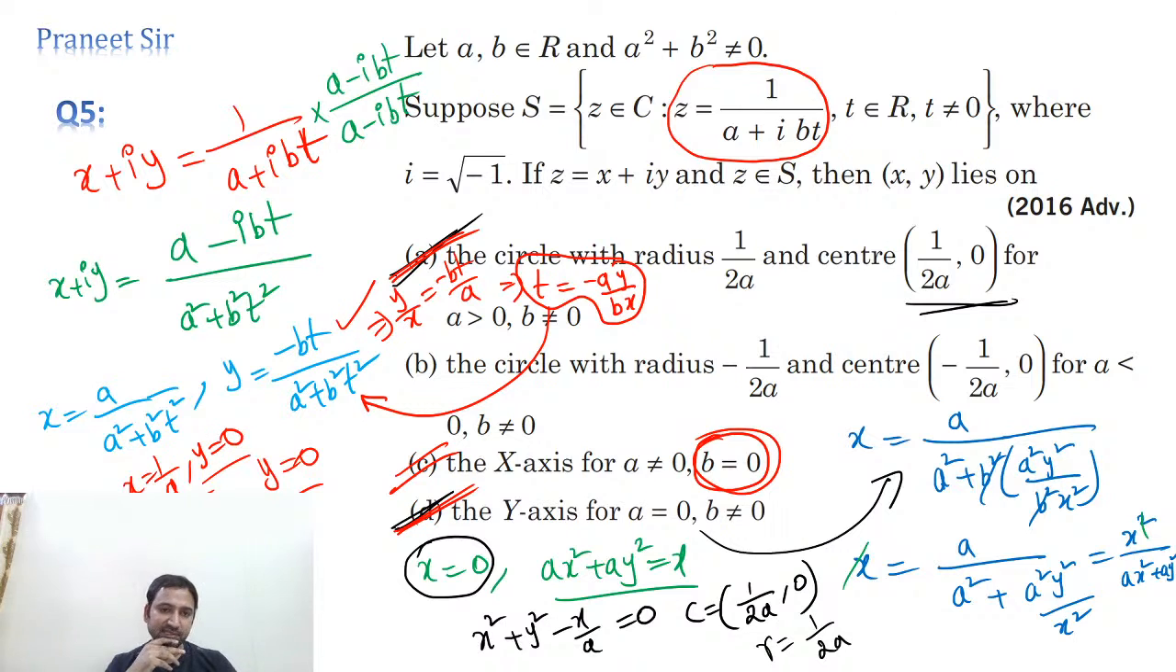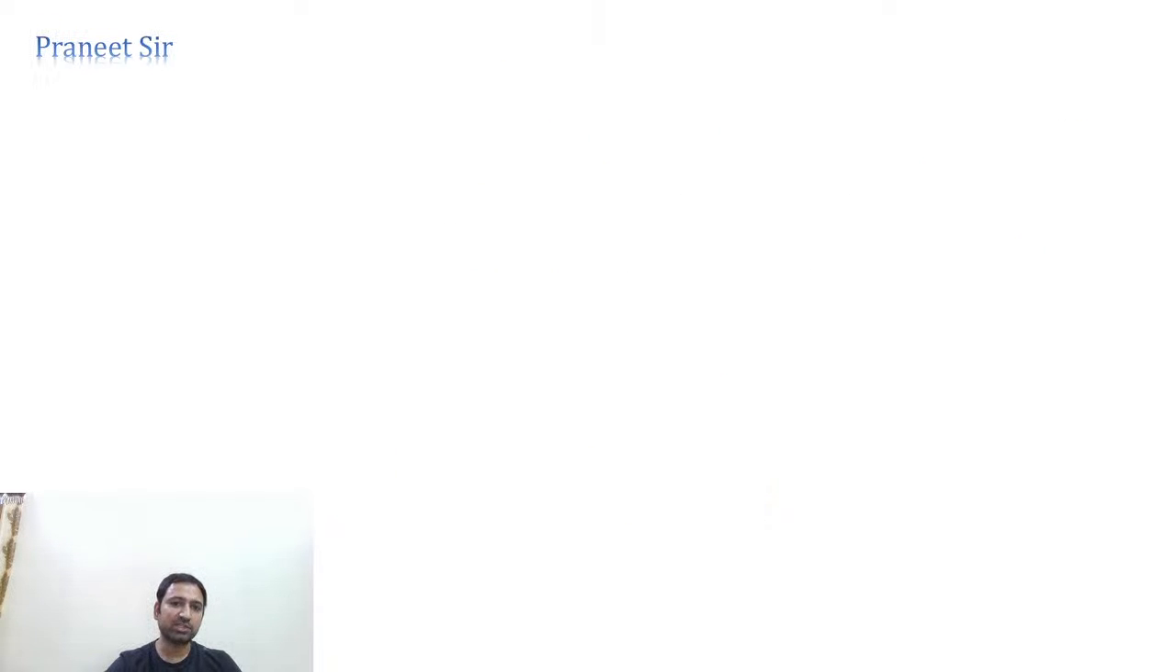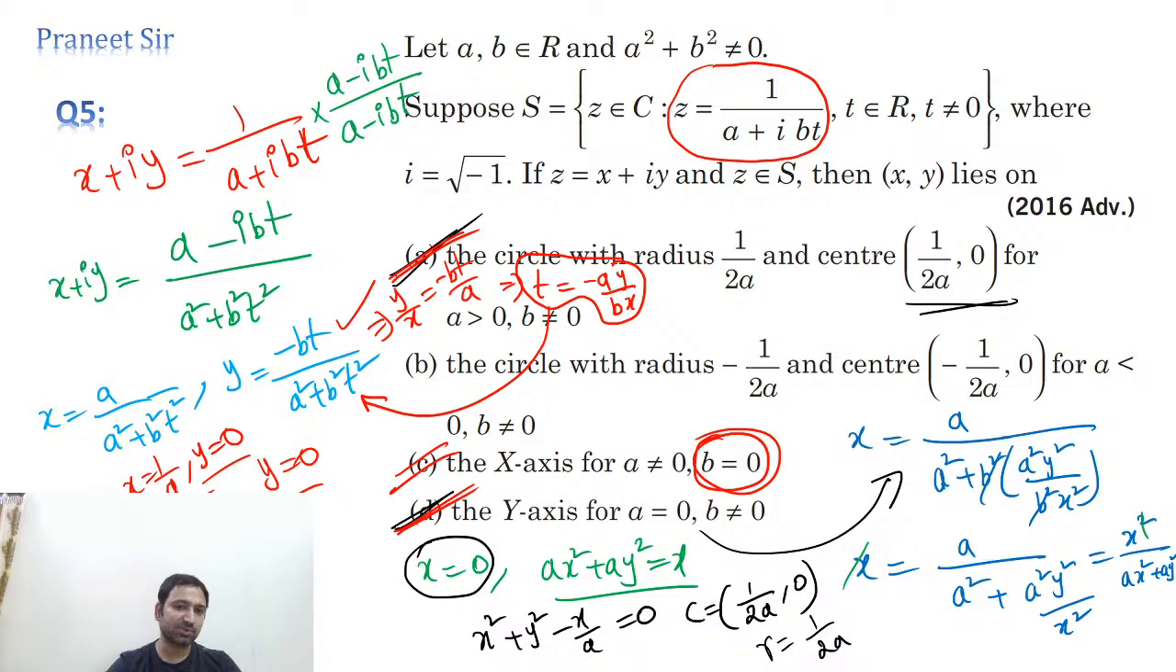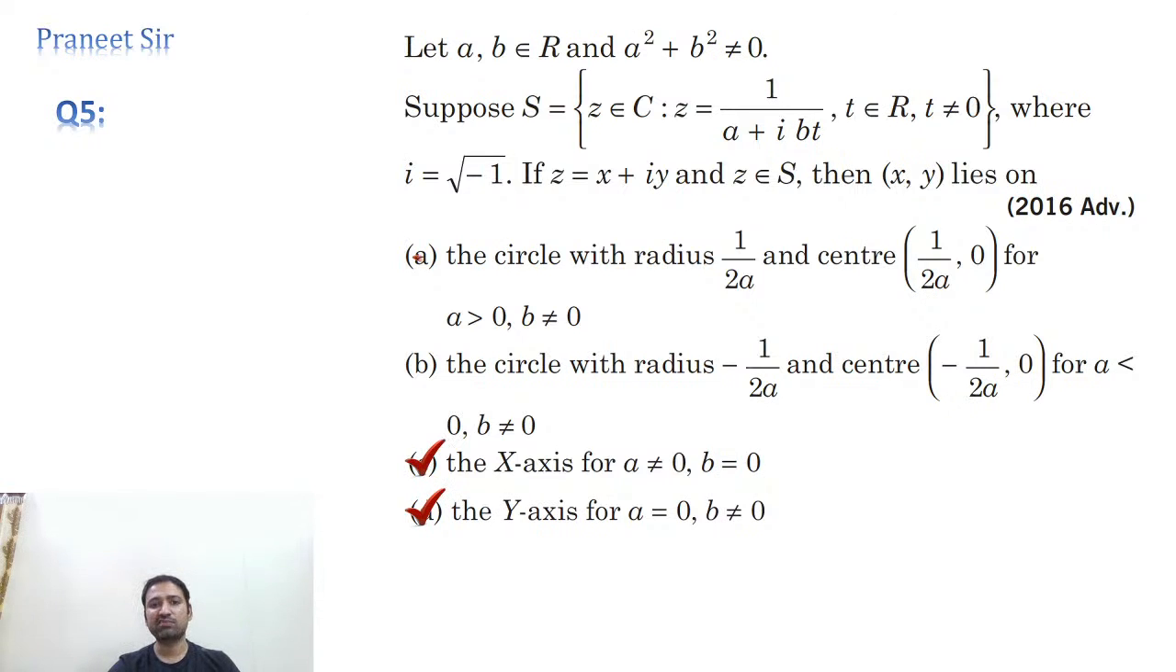Y equals 0 means what, guys? Y equals 0 means it is the x axis only, right? Correct now? Yes, exactly. That's what we're getting, guys. So three solutions we are getting. So first option, third, fourth. Clear?